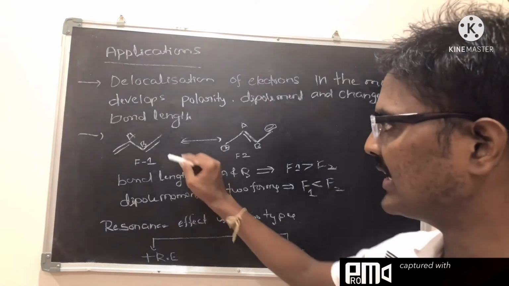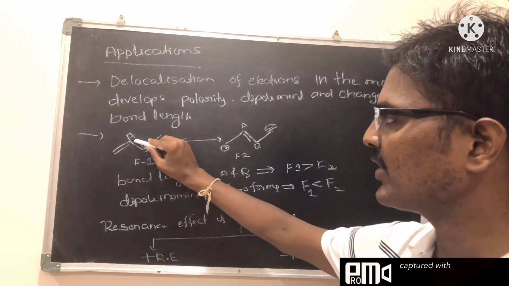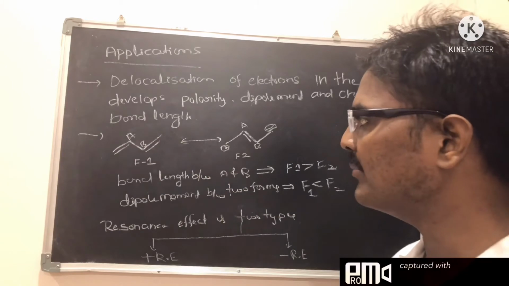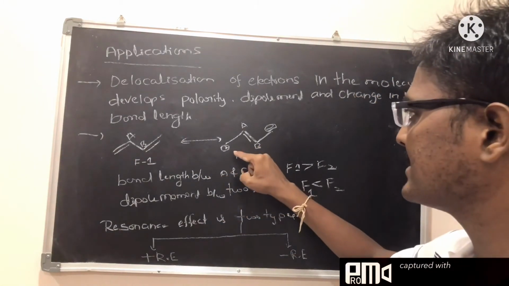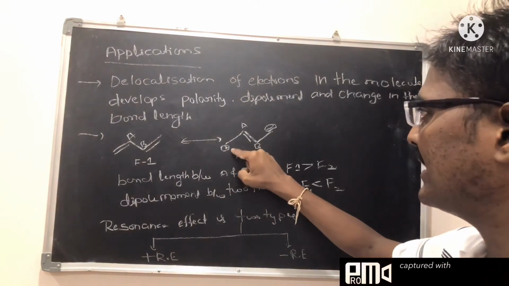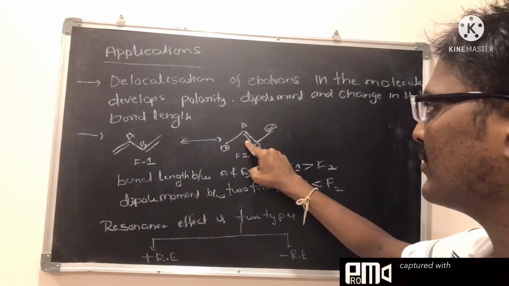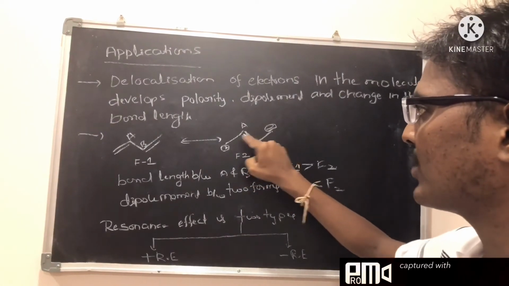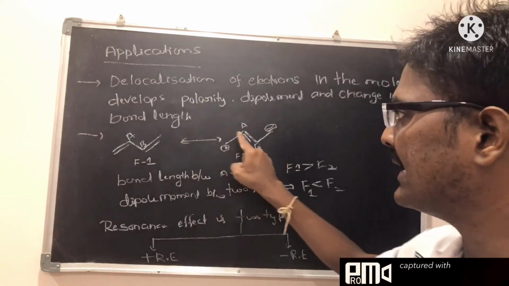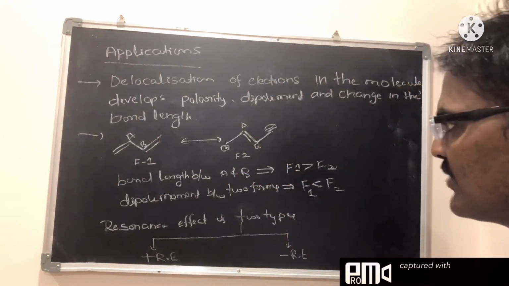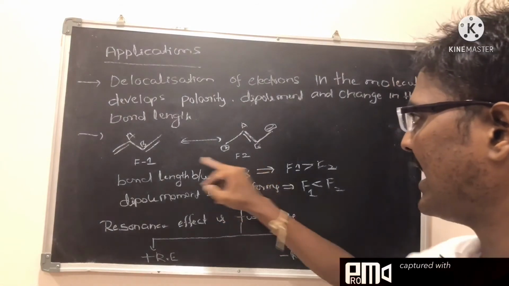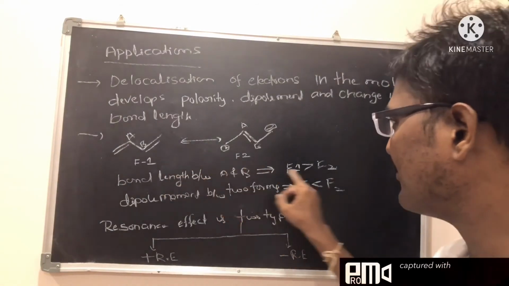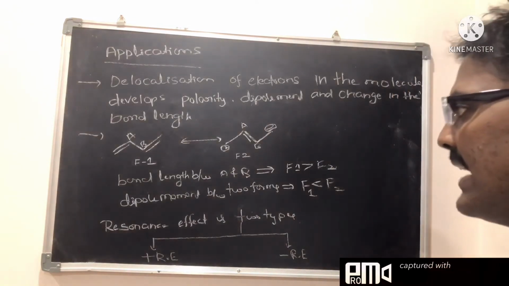Suppose you take 1,3-butadiene and compare the bond length between A and B. Because of the resonance effect, the pi bond is shifted towards the AB carbons. So compared to a single bond, the double bond length is less. That's why, in these two forms, the bond length between A and B is more in form 1 and less in form 2.